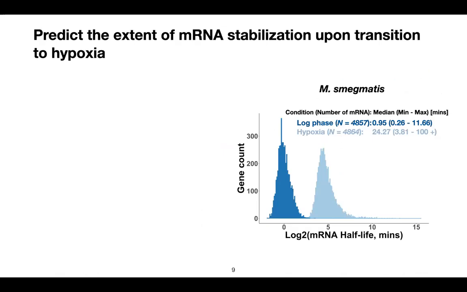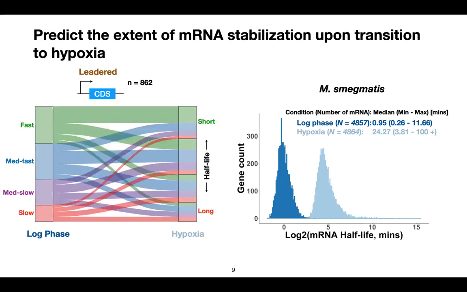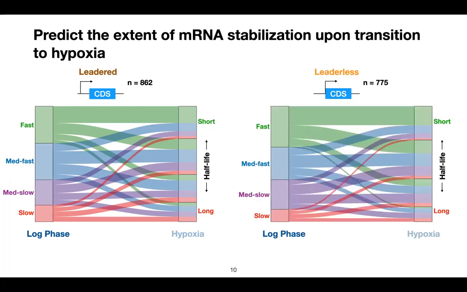As I mentioned earlier, messenger RNAs are globally stabilized in response to hypoxia stress. Our data also suggest that not only is there a global stabilization, but such stabilizations are also at different extents. As you can see, genes in log phase from different half-life categories are stabilized to a different extent under the hypoxia condition. And this is true for both leadered and leaderless genes.